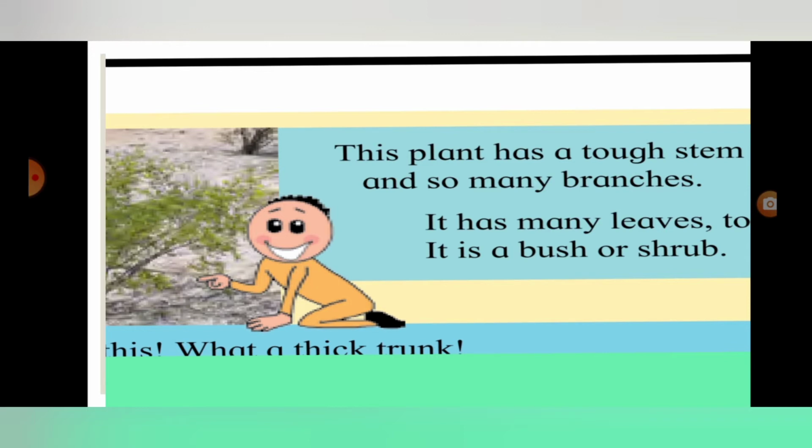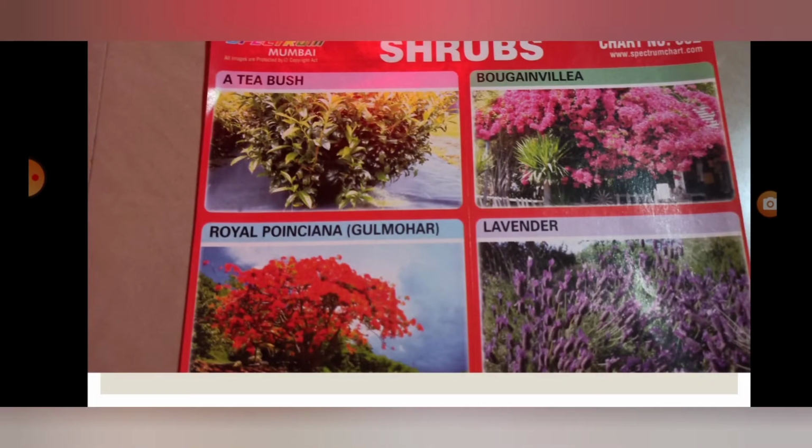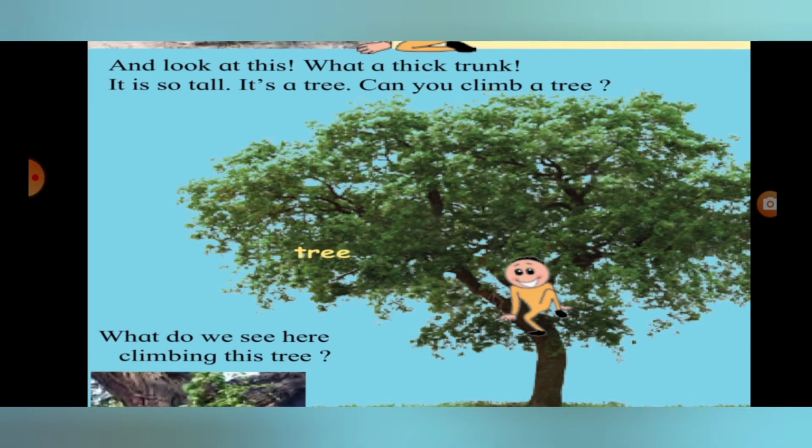This plant has a tough stem. What is it? Tough stem and so many branches. It has many leaves too. It is a bush or shrub. This plant is called bush. Bush or shrub. There are types of shrubs: lavender, rose, etc. And look at this. What a thick trunk. It is so tall. It is a tree. Can you climb a tree?